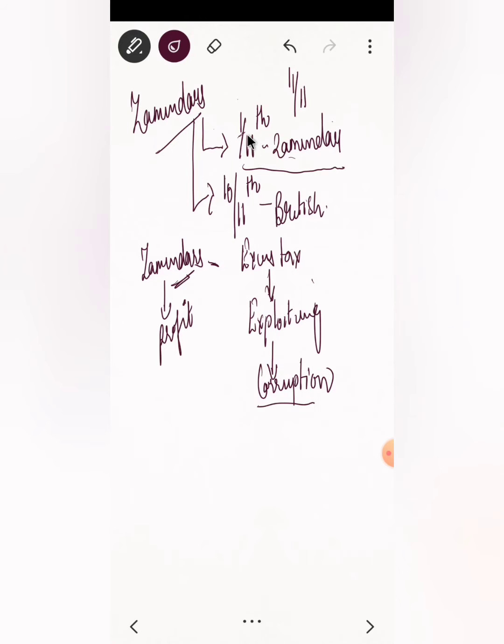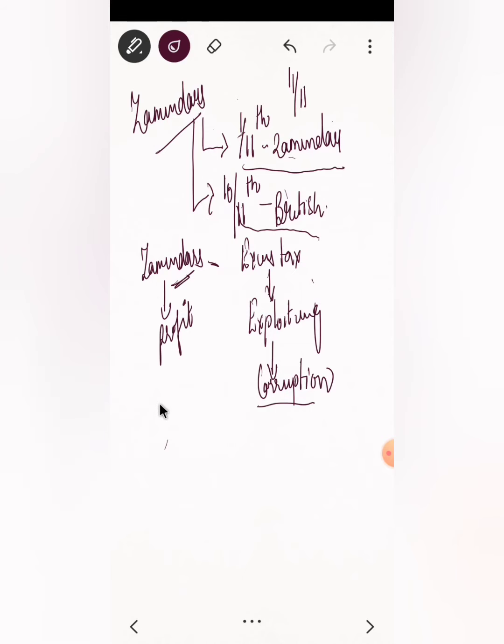So suppose zamindar was told to collect 11 by 11 as the revenue, but the zamindar increased it to a little more, or probably depending on their mood, whatever they wanted to collect, they extra collected, but they always submitted 10/11 to the British, and whatever excess was left went to the zamindar's pocket, right? So this was the entire zamindari system in short.